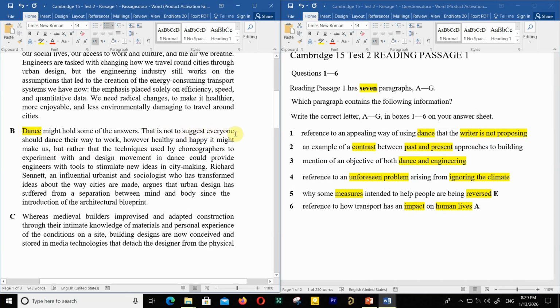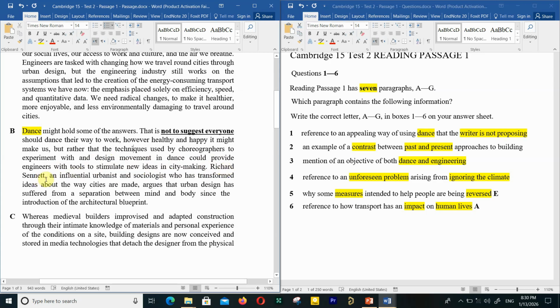That is not to suggest everyone should dance their way to work. However healthy and happy it might make us, but rather that the techniques used by choreographers to experiment with and design movement in dance could provide engineers with tools to stimulate new ideas in city making.